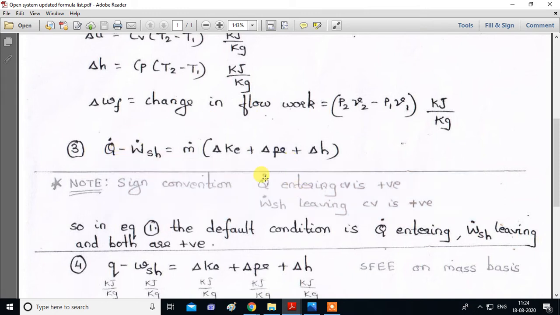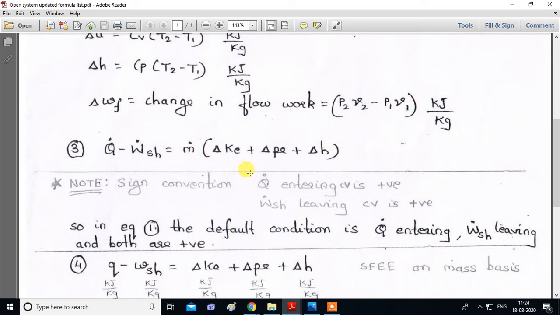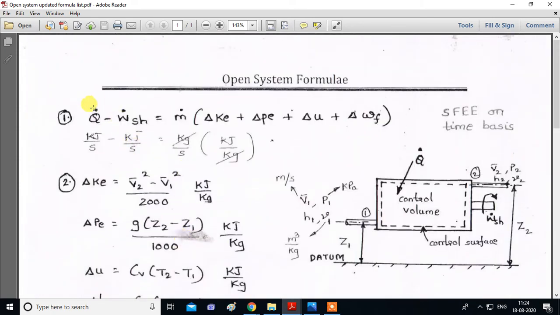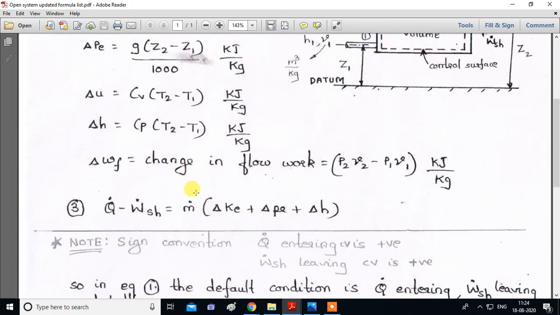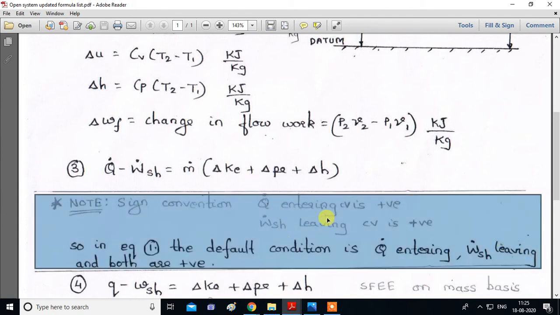So this sign convention is very important. Otherwise, the sign of your answer will be wrong. So make sure you properly remember the sign convention. The same thing is written for equation 1, means this equation, and also for equation 3. The default condition is heat is entering and shaft work is leaving the control volume, and both are positive. This is a very important note which you have to remember.